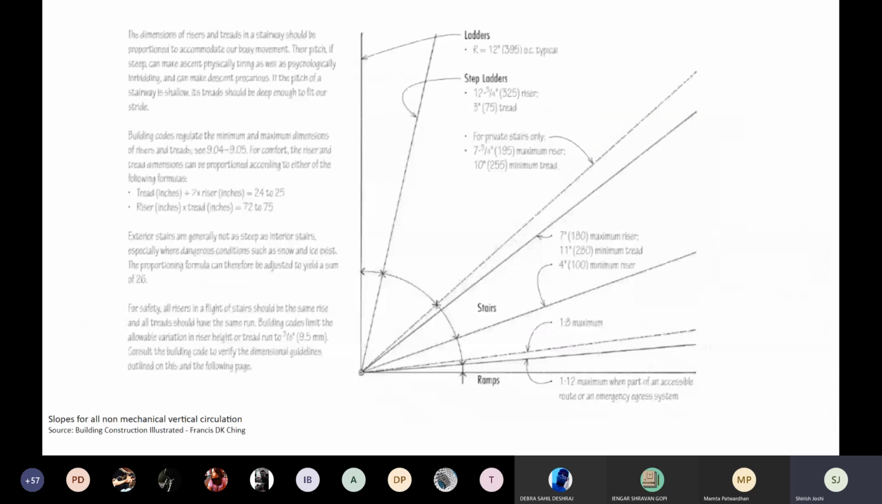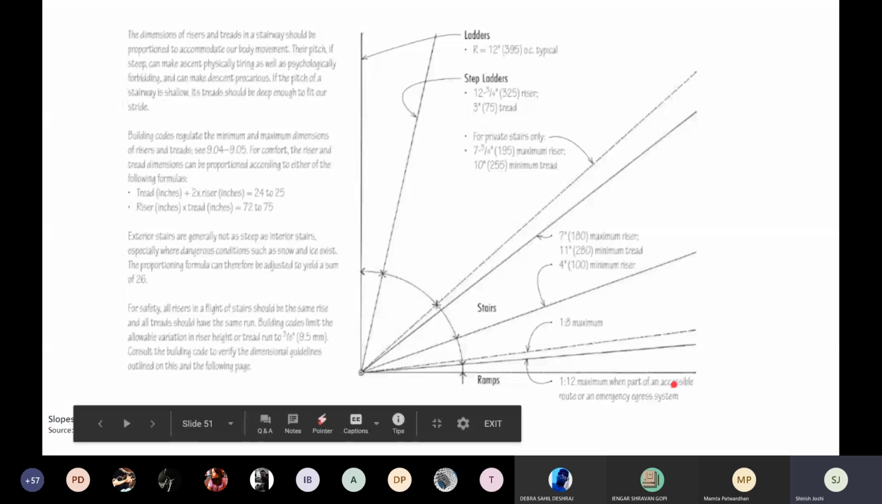Now I'm going to show you some technical elements to consider when you think about staircases. So here's a very interesting diagram. This is from Building Construction Illustrated by Francis D.K. Ching. I'll upload the entire book in the files also. He's given us a very interesting graph to identify where each lies. So this is ramp, and he says that the ramp should maximum be at 1:12 slope. Anything more than that, it is difficult as a ramp.